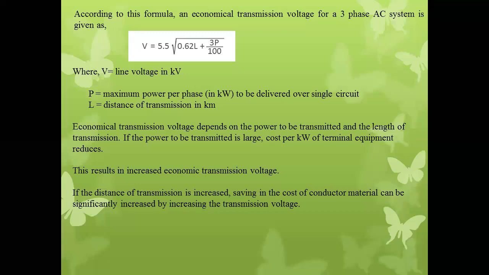Here P is the maximum power per phase which is to be delivered, and L is the distance of the transmission line in kilometers. So this is the empirical formula to determine the economical transmission voltage.